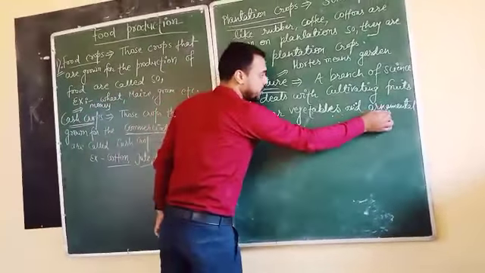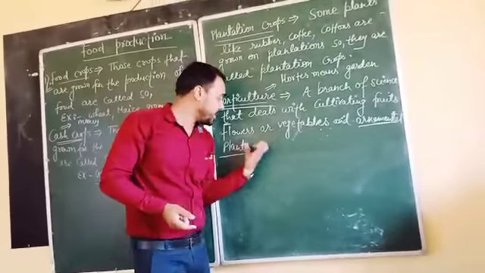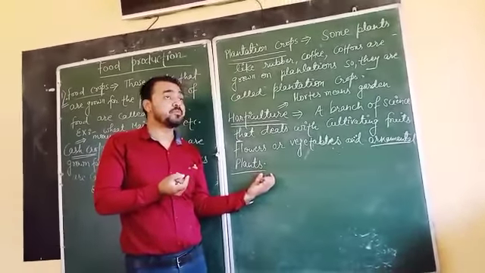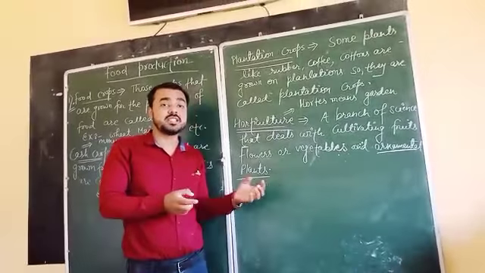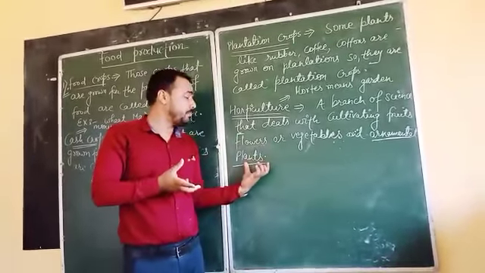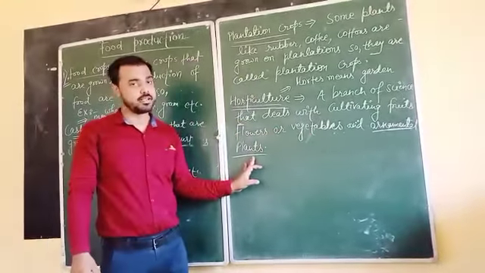This one is a new word for you, ornamental plants. Ornamental plants are those kinds of plants which are very costly, and which are used for decorating any area, any stage, or any other decoration purposes. We grow those plants, and they are known as ornamental plants.